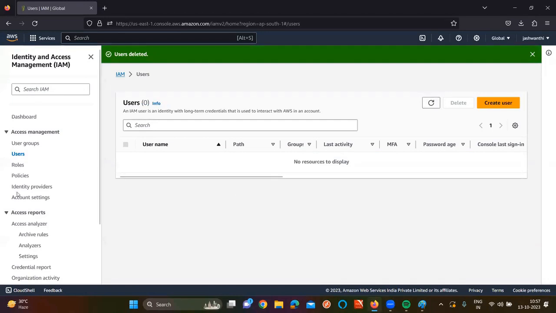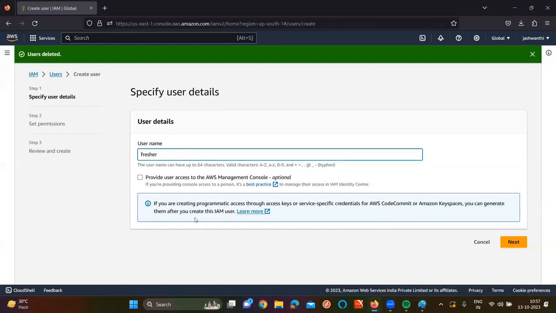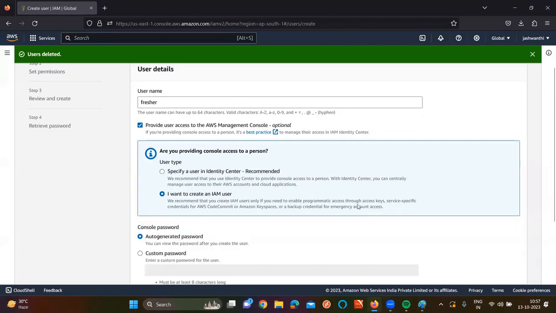So currently, we don't have any users as of now. Click on create user. My username is here. I'm going to take it as fresher. Sir, for fresher, do we need to give console access or not? Provide user access to the AWS management console. Click on this one. Now I'm going to create the IAM user.